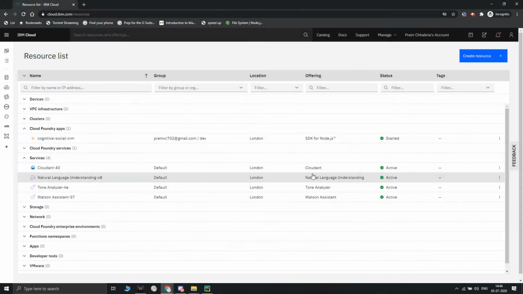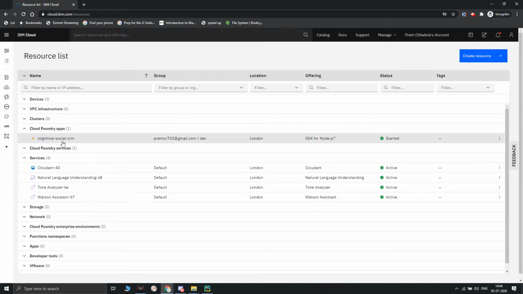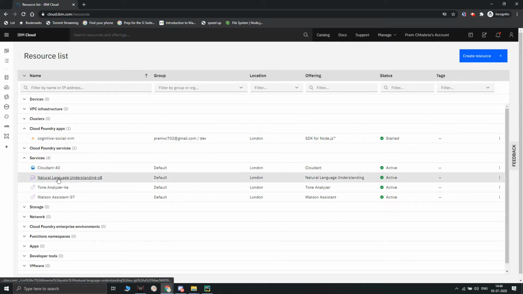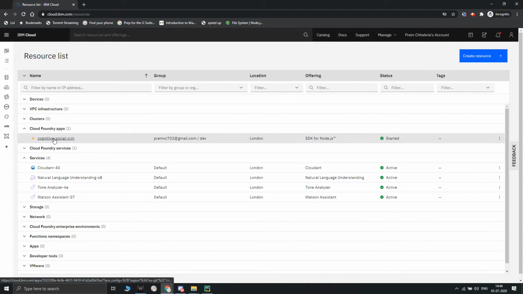Good morning. Our project is about sentiment analysis of COVID-19 tweets with a visualization dashboard hosted on the IBM cloud. The app is hosted on the cloud. We can see it here. These are the services used for the app. We go here.